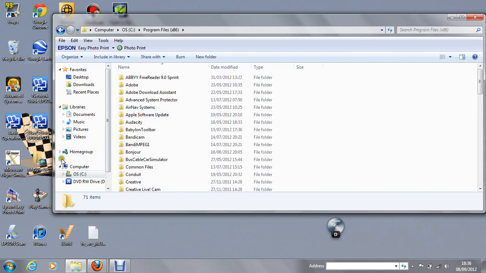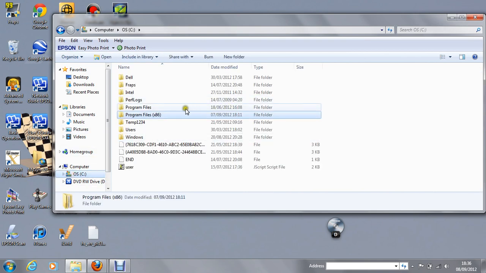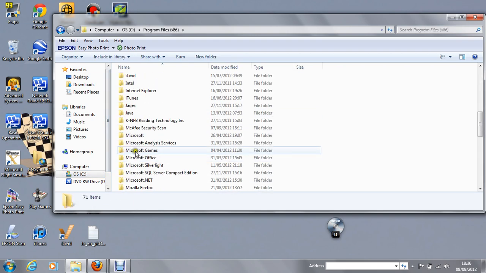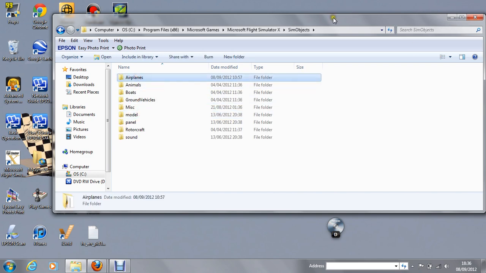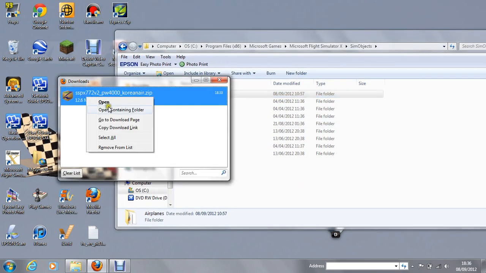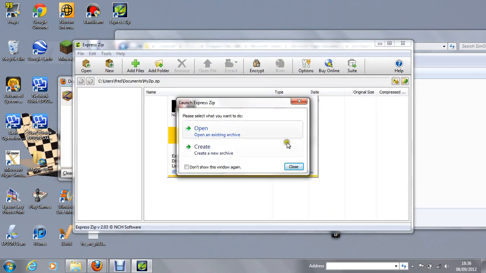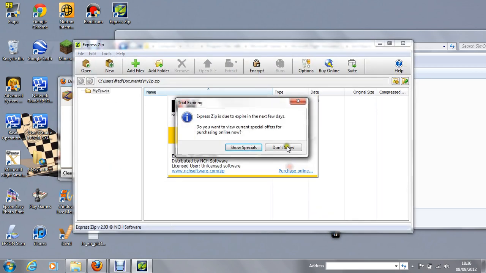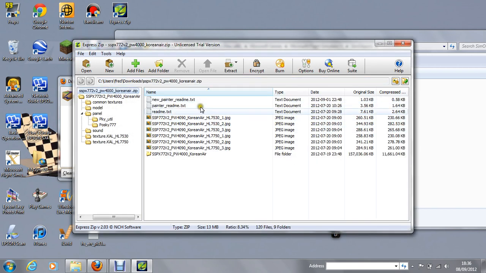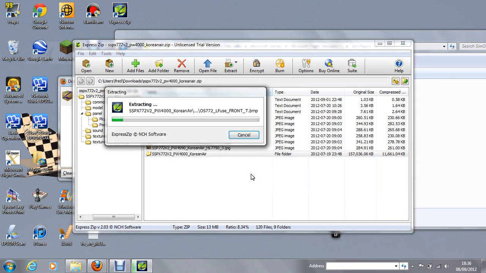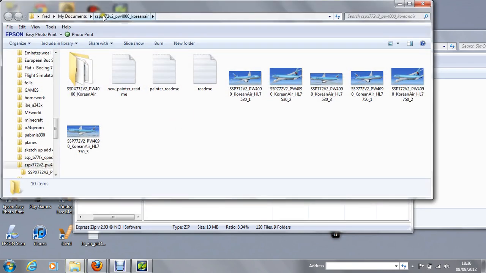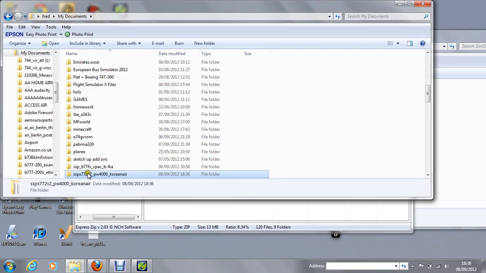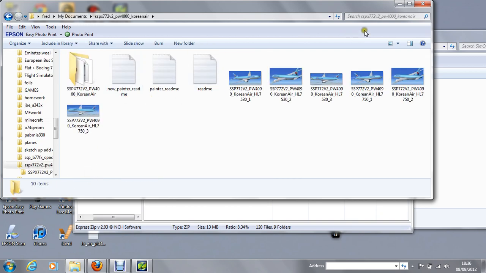First I've got to open my OC drive folder, Program Files x86, Microsoft Games, Simulator X, Sim Objects, and then keep it on airplanes. I've got Express Zip. I've just got to extract the folder. Normally you'd have to right click and press extract all. So I've extracted this folder.